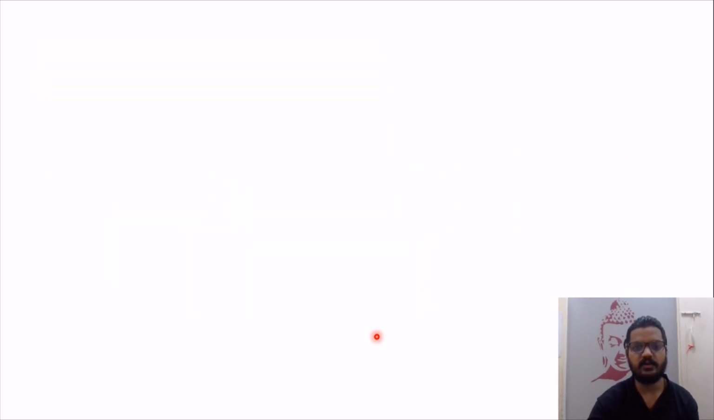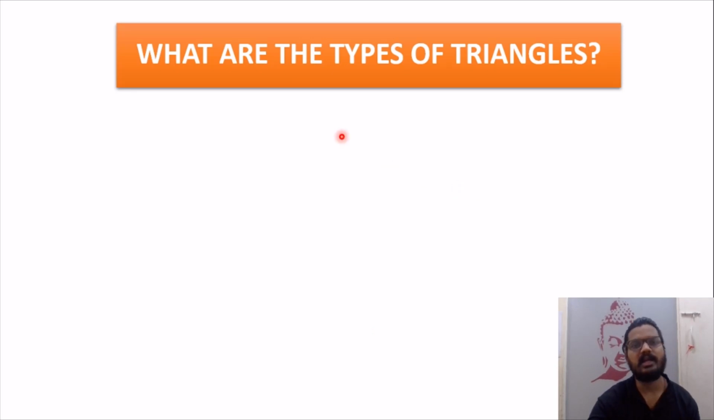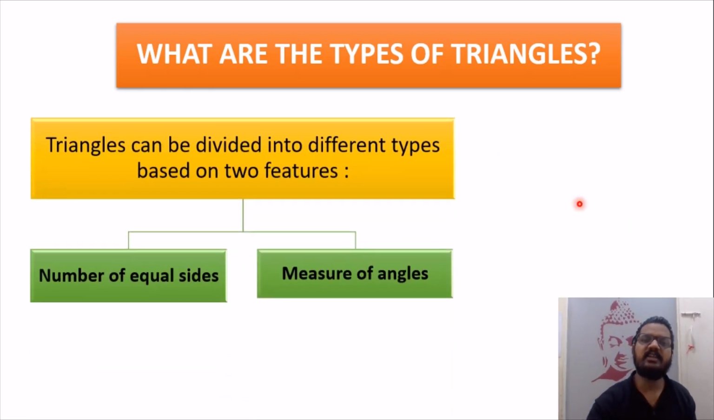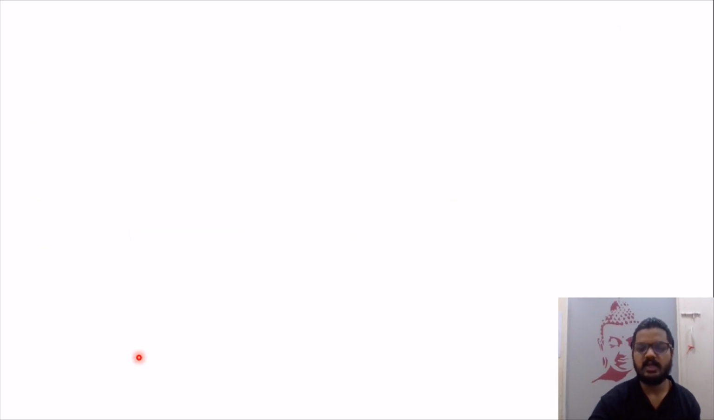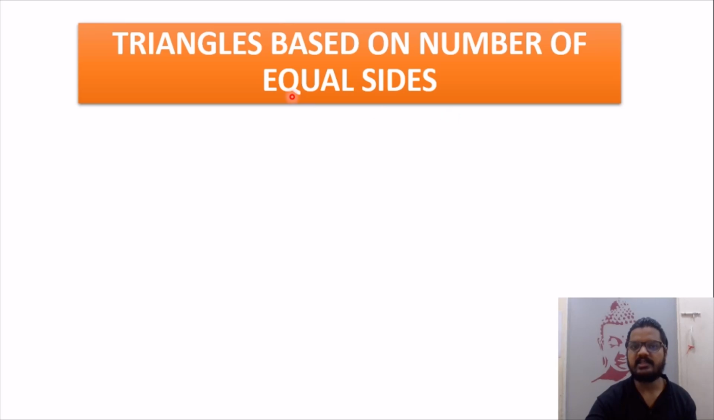So moving further from here, let's focus on what are the types of triangles. Whenever we think about types of triangle, there are a lot of types. Initially, we divide all the types of triangle based on two properties. Property number one, how many sides are equal in them. Property number two, what are the measures of angles within the triangle. So let's understand one by one. Let's focus on the number of equal sides. So we'll first learn types of triangles based on the number of equal sides.